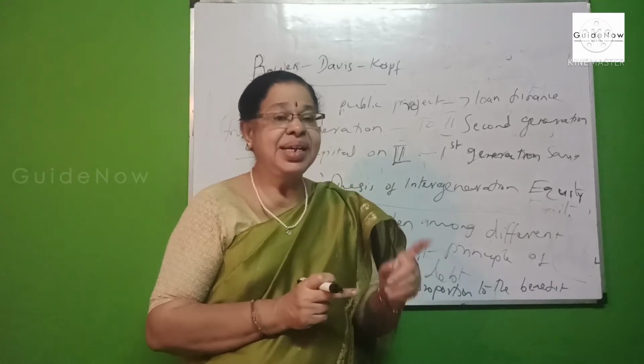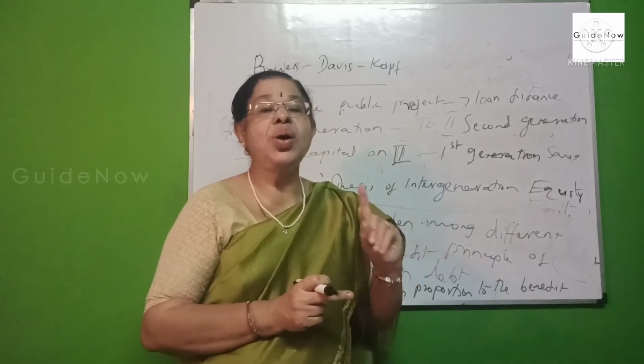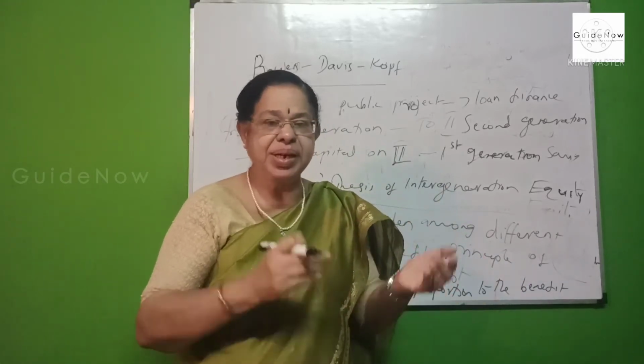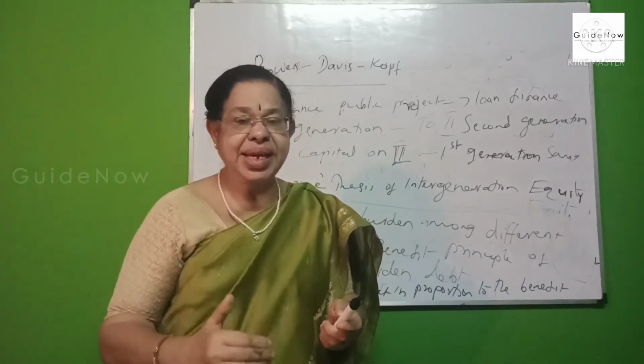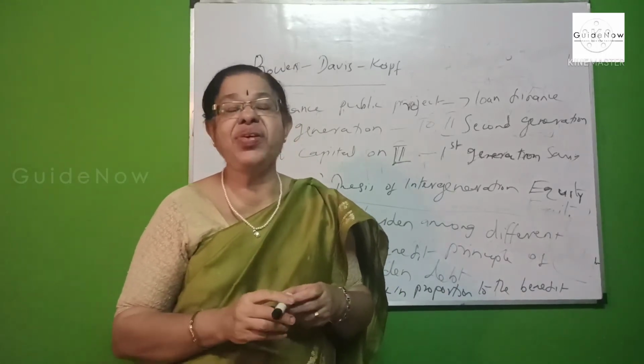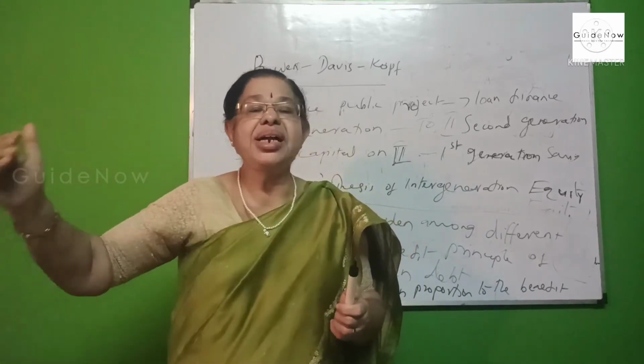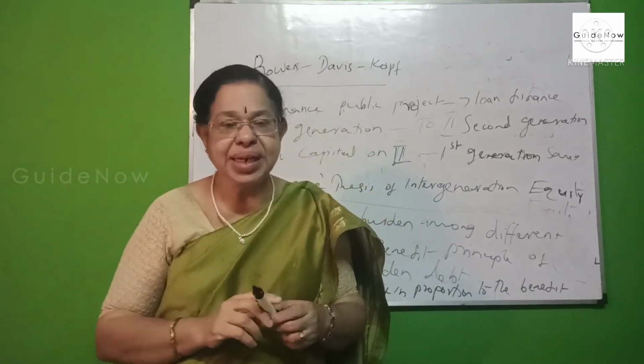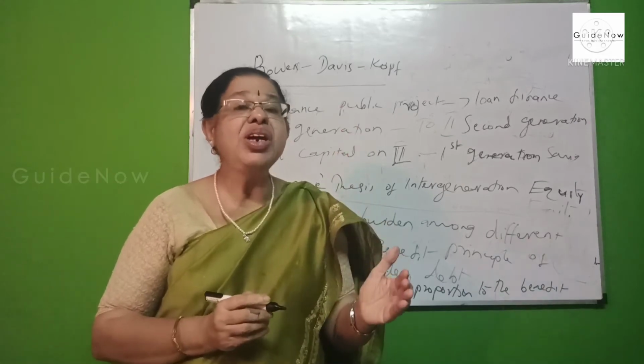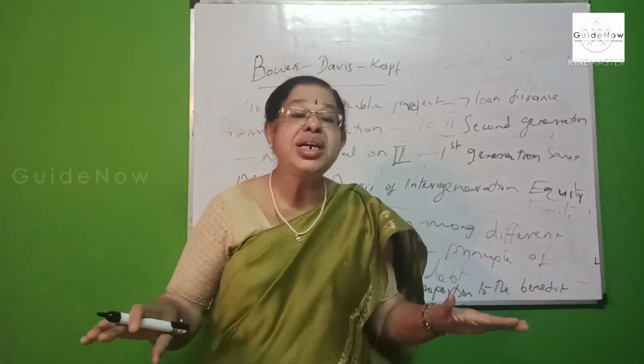Now they are liable to pay tax to the government. It reduces their saving and adversely affects their consumption also.